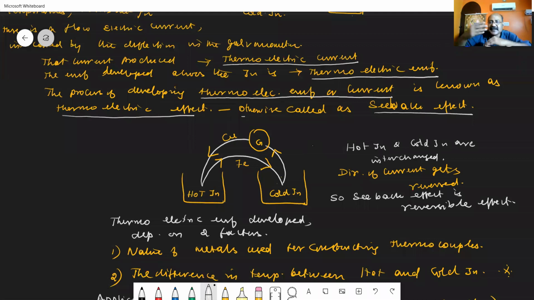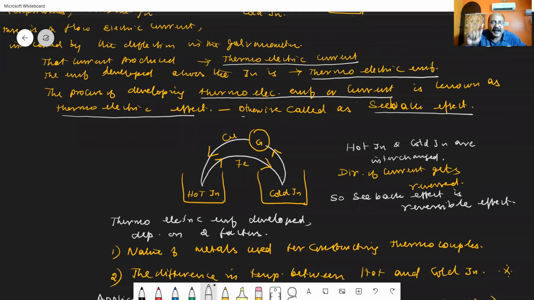The experiment was repeated by interchanging the hot junction and the cold junction. When the hot junction and the cold junction are interchanged in the junctions A and B, it was found that again a thermoelectric current or EMF is developed, indicated by the deflection in the galvanometer.